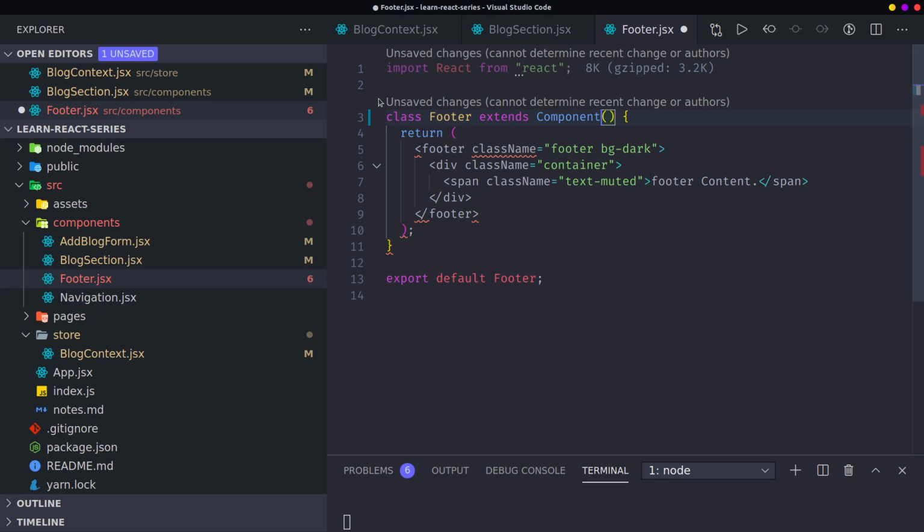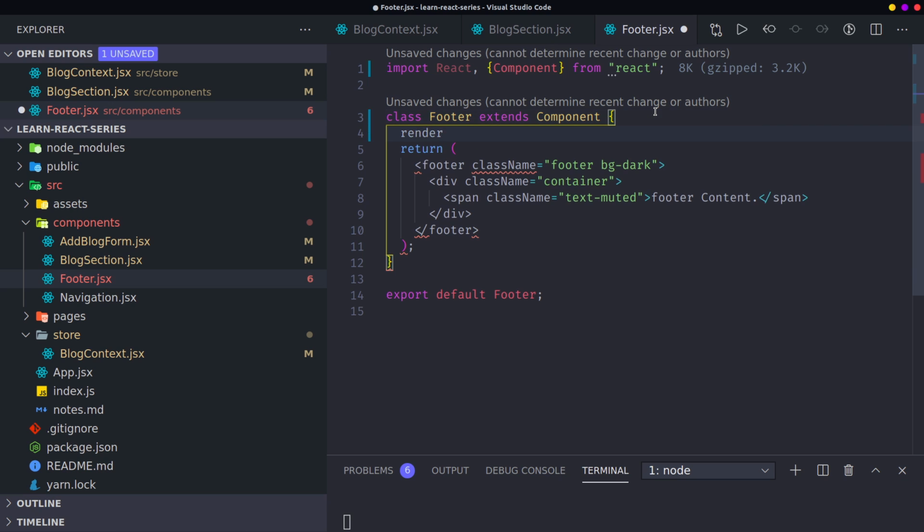Then of course here I'll render and return, like that. I think it works perfectly. Let's save this. Yeah, still the same thing. There's no difference, it's a class component.